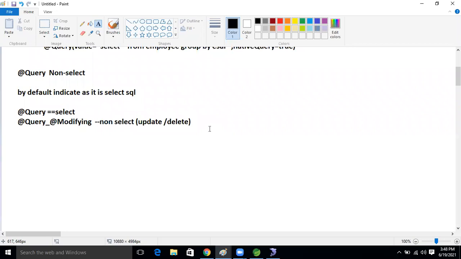So maybe Saturday I can't take the session. It's a possibility, but I will try my level best to take the session. After reaching there, I don't know, but I will try my level best. I just want to complete today and tomorrow the Data JPA, and in the next weekend my target is to start Spring MVC.